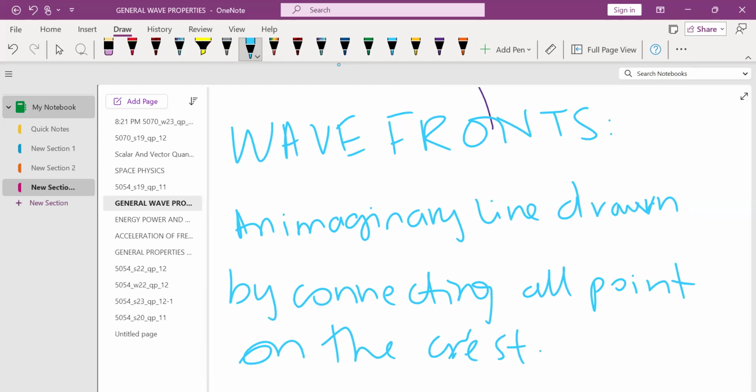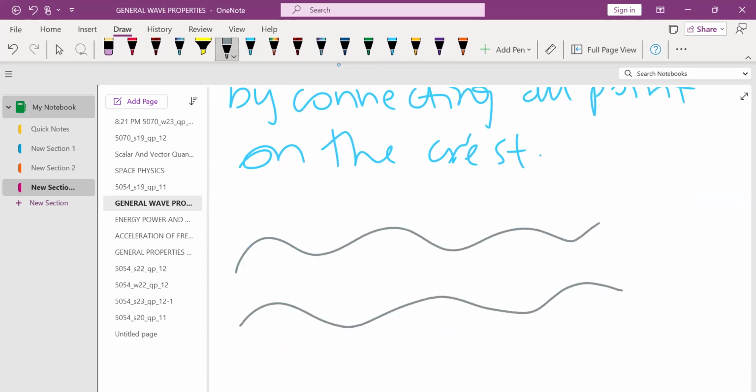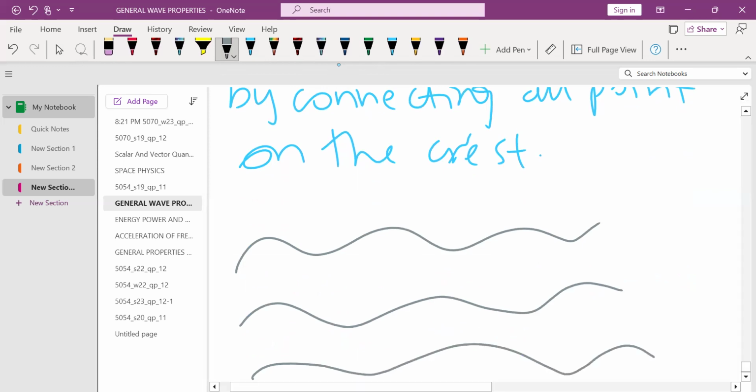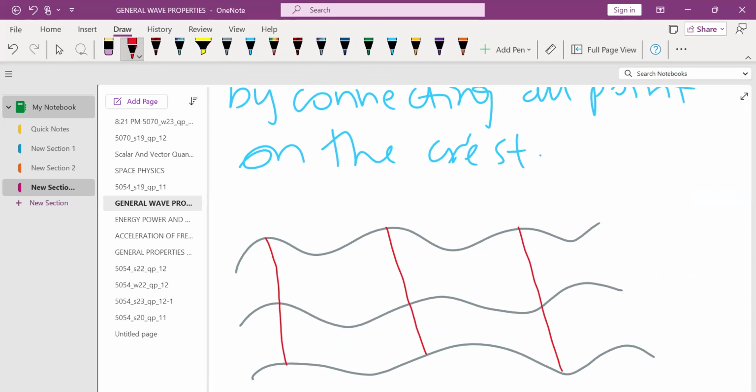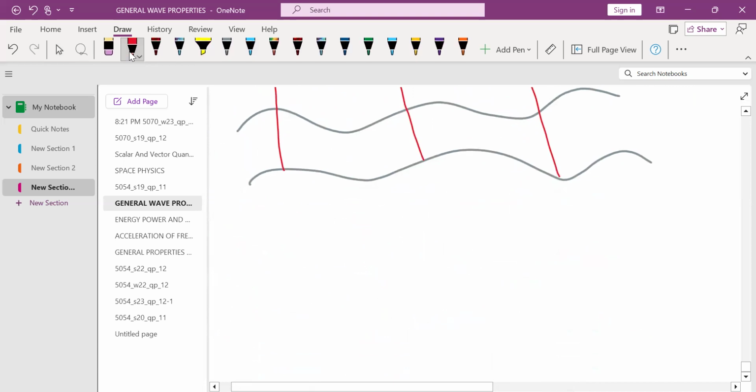Okay, just let me give you an example of how these points are on the crest. Example, this is a wave. This is another wave. And this is another wave. 3 waves, I have drawn here 3 waves. Now, the points on the crest, or the points on the same position, when you draw an imaginary line between them, my waves weren't drawn properly, but these points are then known as the wavefront. So simply, you can say that these lines in a plane wavefront are like this.